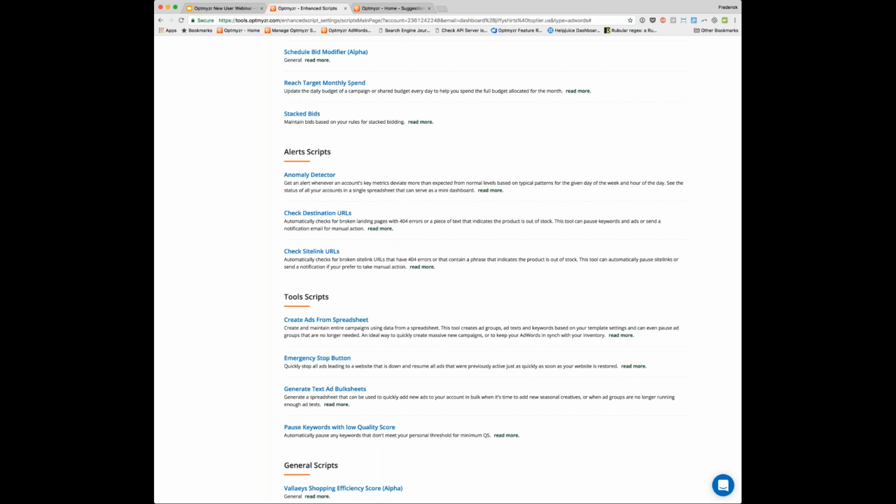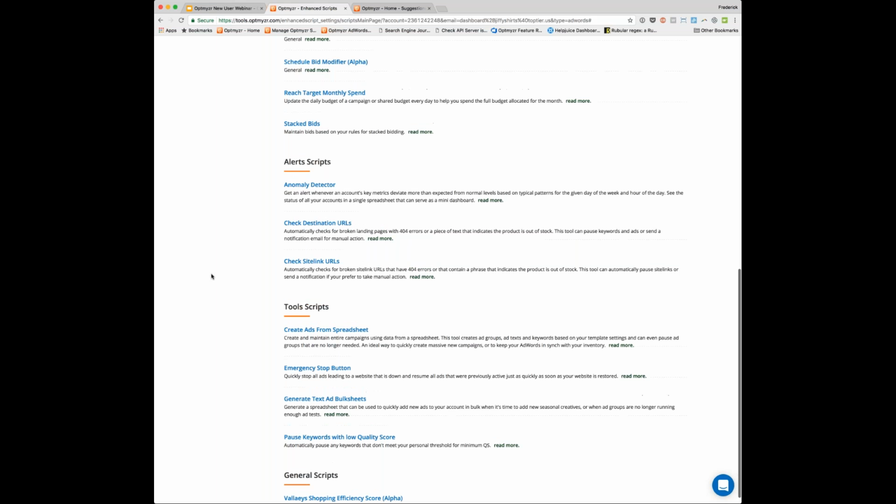We have a methodology for creating ads from a spreadsheet. This is basically inventory management off of a Google spreadsheet. Your campaign every single hour will look at what is on the spreadsheet. Do we have the correct ad groups, ad texts, and keywords based on the template that you've defined? Do we have the correct numerical values in terms of the price of the product and the discount we're running? And it updates that every single hour, so you don't have to worry about constantly updating your account because this tool will handle it for you.